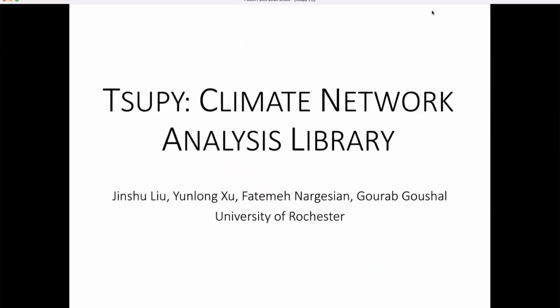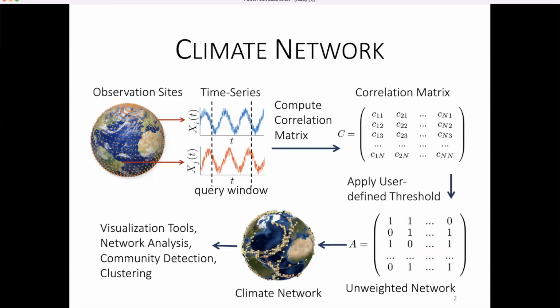Hi, I'm Yunlong Xu from the University of Rochester, and today I'm going to demo tsupy, a Python library for climate network analysis. To analyze patterns in global climate, scientists model climate data as complex networks. A climate data set includes sensor measurements such as the sea surface temperature covering a grid.